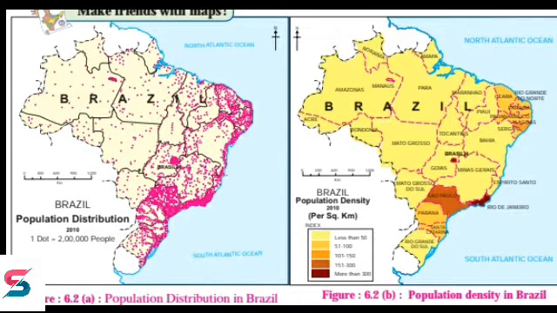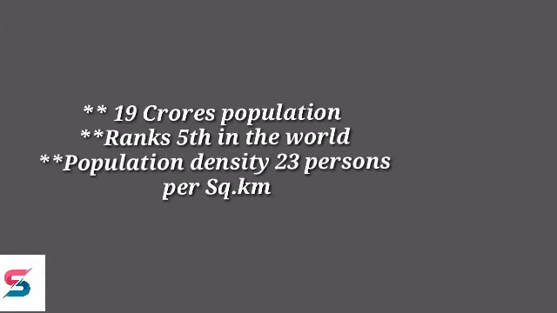Brazil is the most populated country in the South American continent, with a population of around 19 crores according to census 2010. It ranks 5th in the world. It is also 5th in the world with respect to area. Brazil occupies 5.6% of the world's total land and has 2.78% of the world's total population. Therefore, the density of population is around 23 persons per square kilometer.